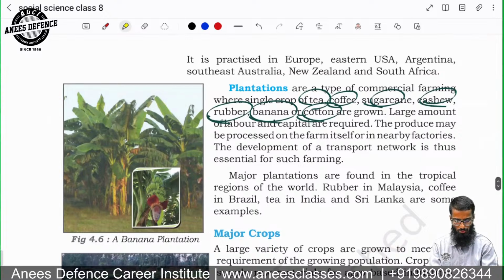In mixed farming, the land is used for growing food, fodder, crops, and rearing livestock. In plantation, actually, you have tea, coffee, sugar cane, cashew, rubber, banana, cotton, etc. So these are plantation crops. Remember that.